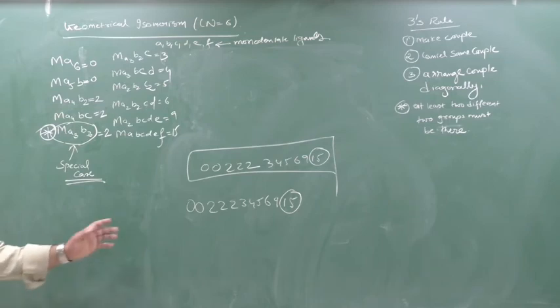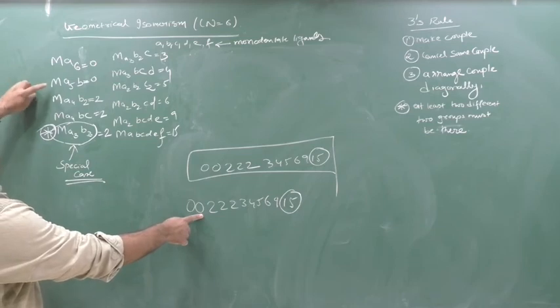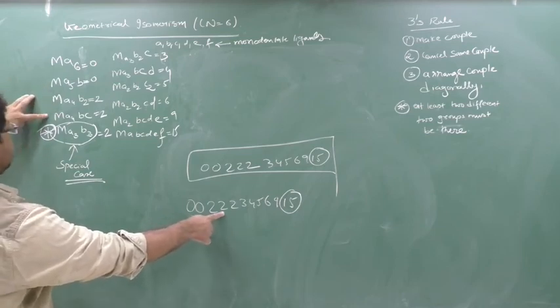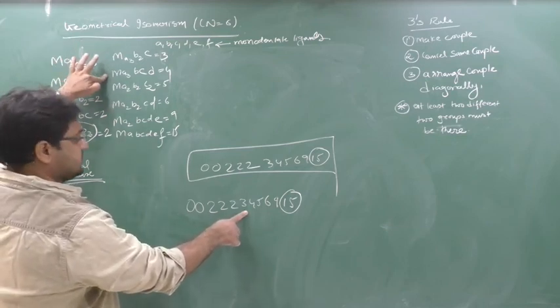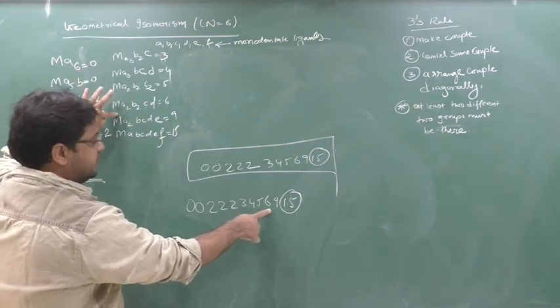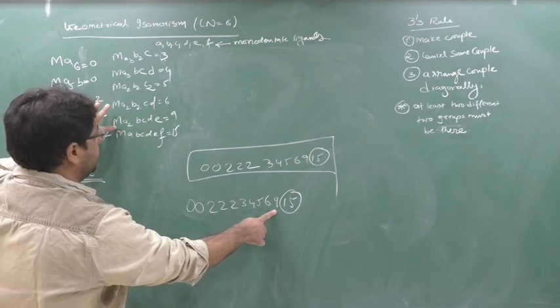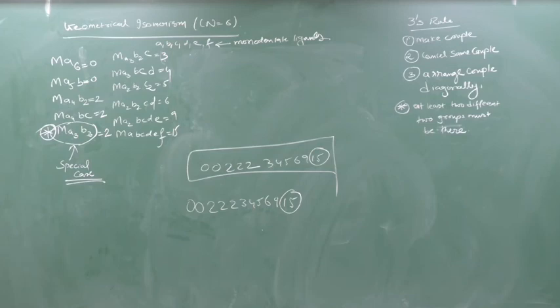If you remember these isomers: Ma6 0 isomer, Ma5b 0 isomer, Ma4b2 2 isomers, Ma4bc 2 isomers, Ma3b3 2 geometric isomers, Ma3b2c 3 geometric, all are geometric isomers, Ma3bcd 4 geometric isomers, Ma2b2c2 5 geometric isomers, Ma2bcd2 6 geometric isomers, Ma2bcde 9 geometric isomers, Mabcdef 15 geometric isomers. Clear? Remember this number. First remember this hierarchy, Ma6, Ma5b. Then simply remember this number: 0, 0, 2, 2, 2, 3, 4, 5, 6, 9, 15.